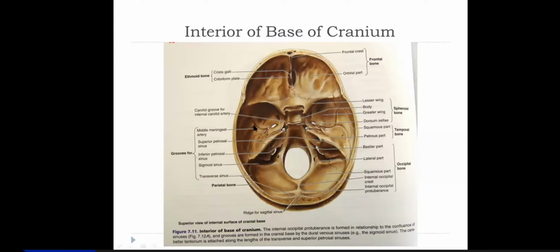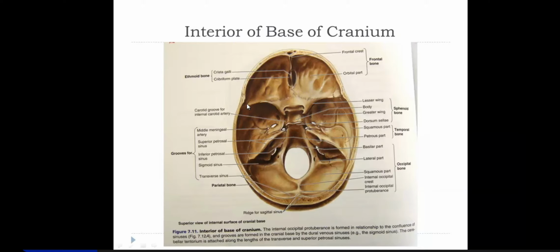Now here you are seeing the cranial cavity. The more commonly used word is cranial cavity, or the better word is calvaria. So here you are seeing the inner surface of the floor of the cranial cavity. As I told you, the more common word used is cranial cavity, so I'm using the same word. So we are seeing the floor of the cranial cavity.